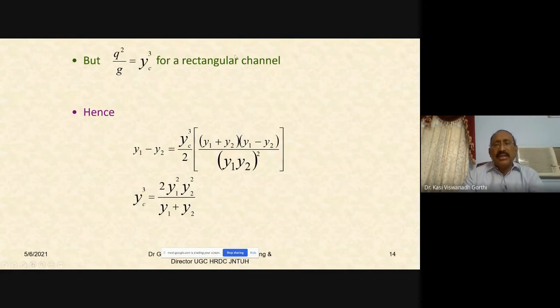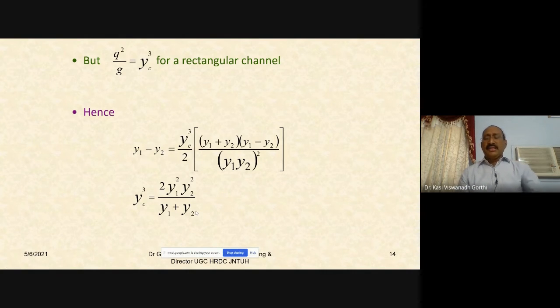So substituting that, you will be getting Y1 minus Y2 is equal to Yc cube by 2 into Y1 plus Y2 into Y1 minus Y2 divided by Y1 Y2 whole square. Now Y1 minus Y2 and Y1 minus Y2 get cancelled here. Then Yc cube would be equal to 2 into Y1 square Y2 square by Y1 plus Y2. The first bit of our problem is over.